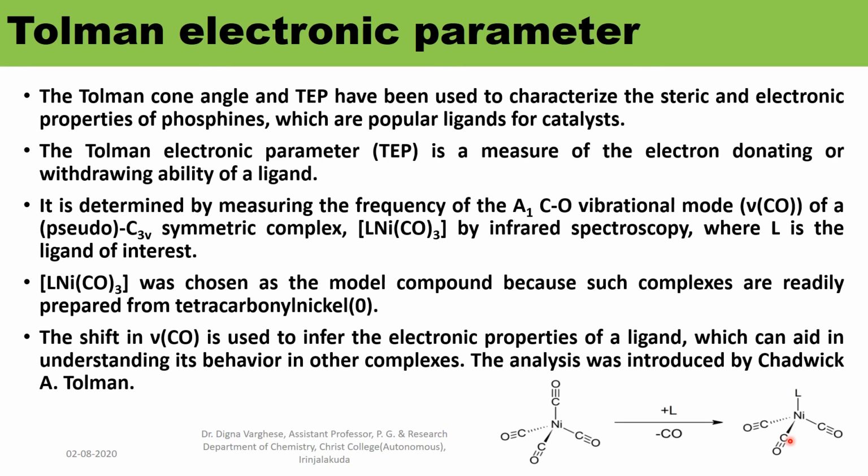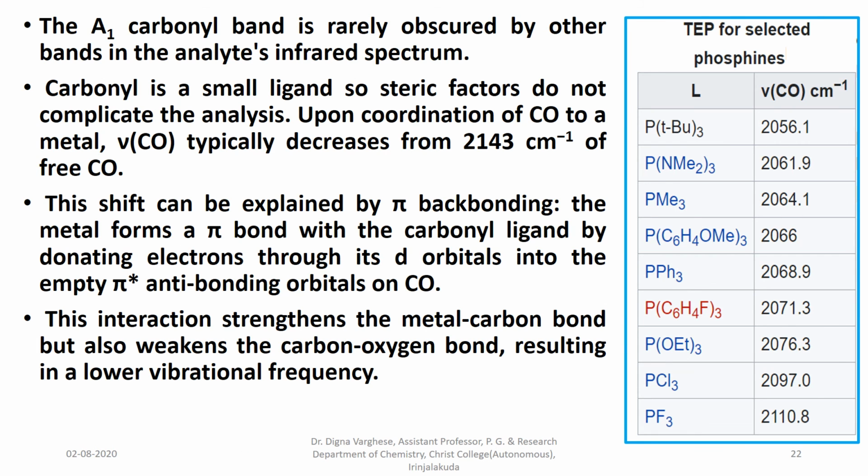The analysis was introduced by Chadwick A. Tolman. The A1 carbonyl band is rarely obscured by other bands in the analyzed infrared spectrum. Carbonyl is a small ligand, so steric factors do not complicate the analysis.